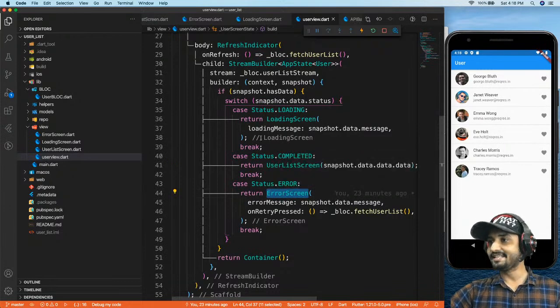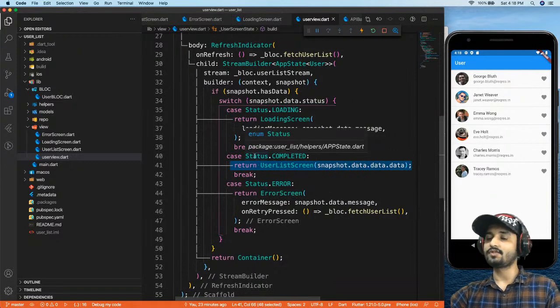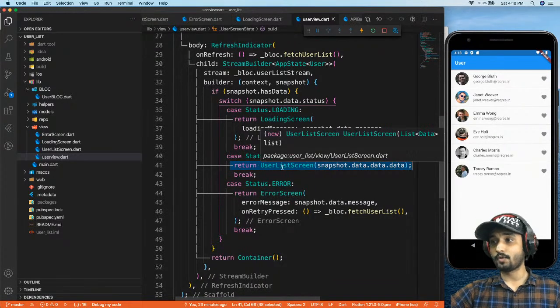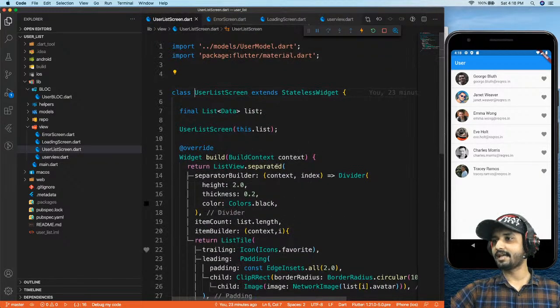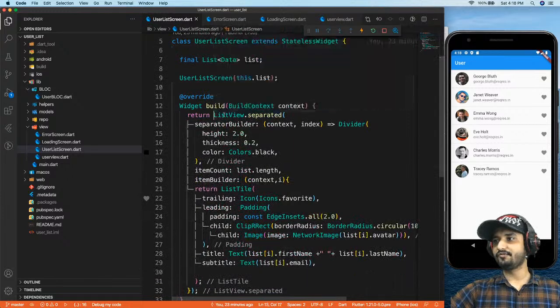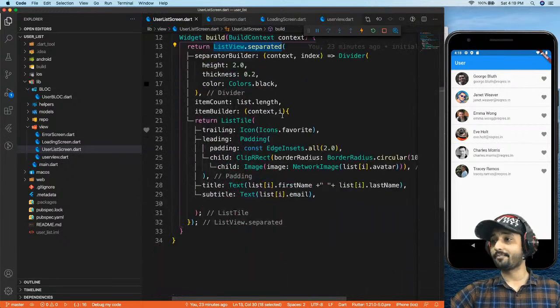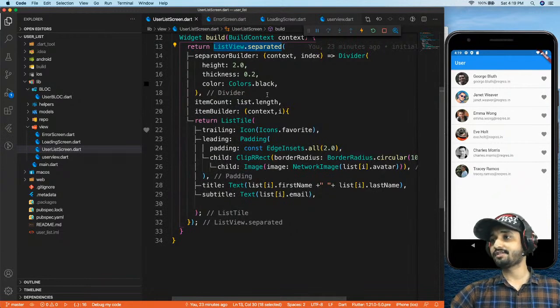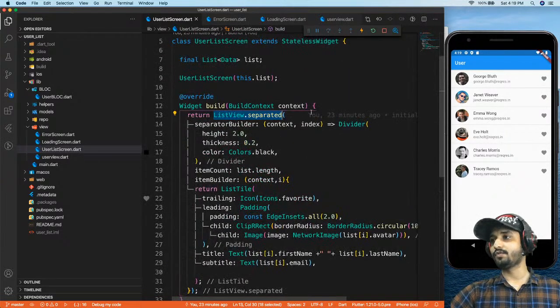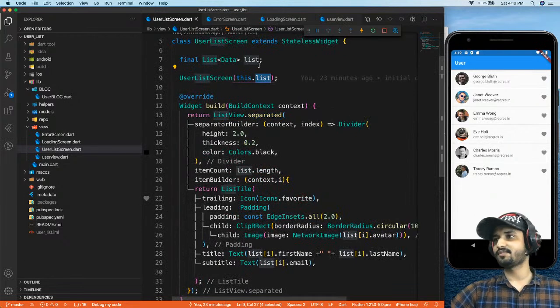Now we are seeing the state which has been completed. This is the status.completed, which is calling this user list. Let me take a look at the code inside. It is pretty simple. I have a list view, which I'm using as separated so that I will get separator lines over there. Then I have just looped over the data which is coming from here. So this is pretty simple.